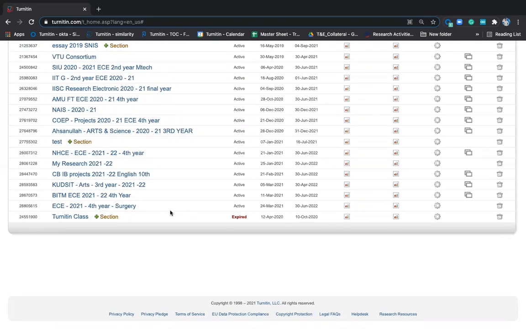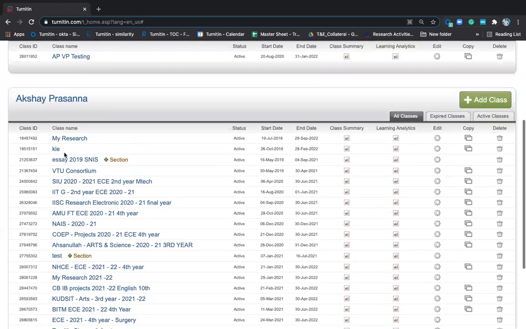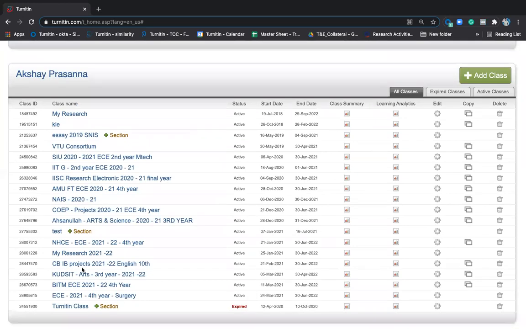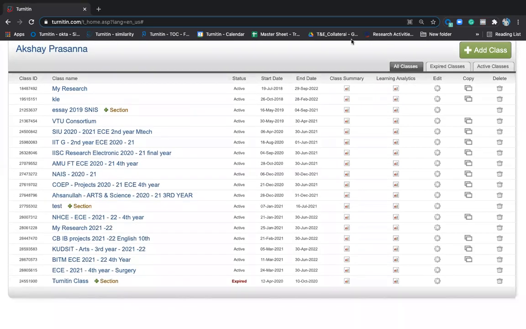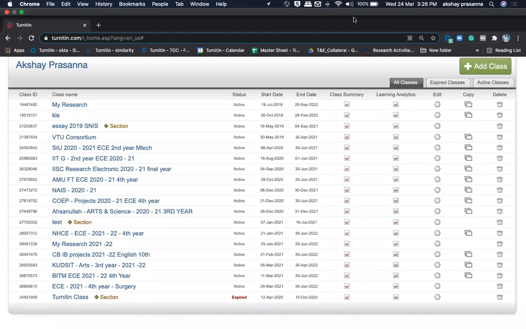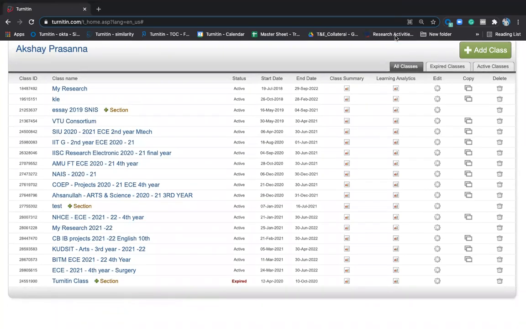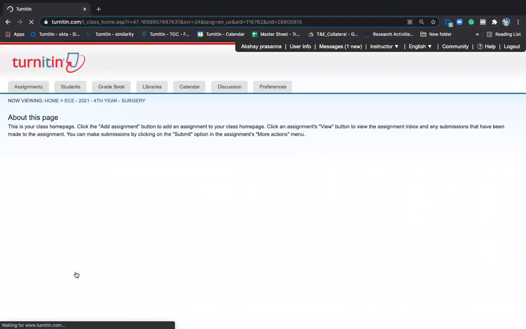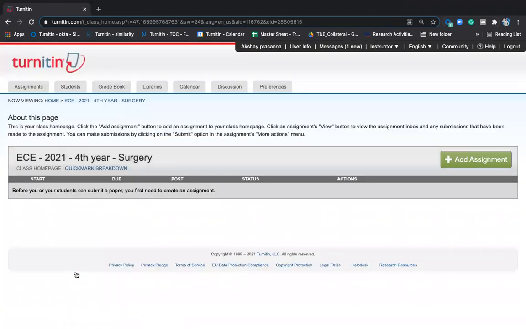So that's very important. The moment you create a class, you can see here my research, IITG, NAIS, test account, my research. So I've created multiple classes here, according to my requirement. Okay, so let me go to the class that we have created now. I'll create an assignment here. Very important step.